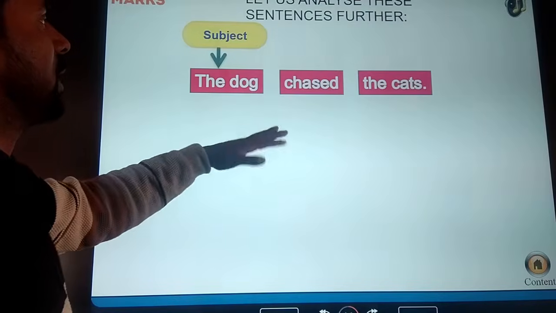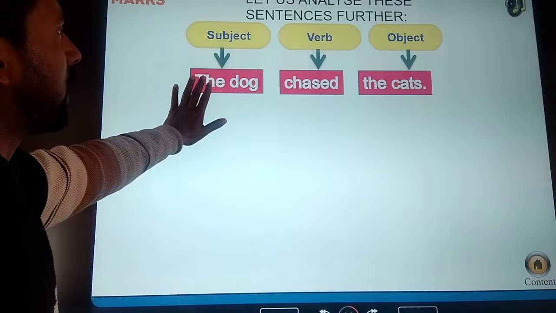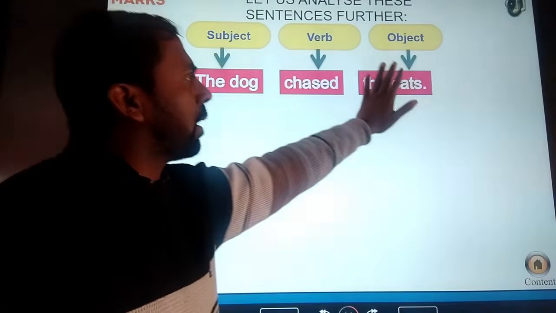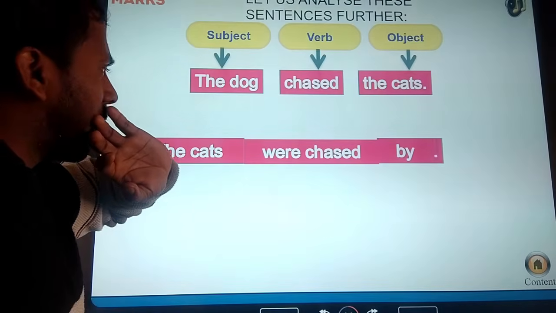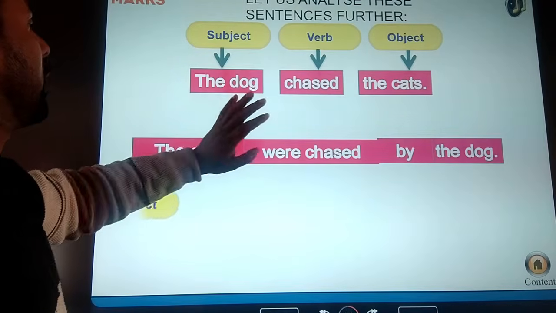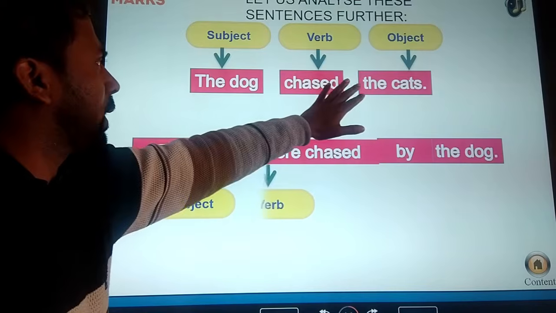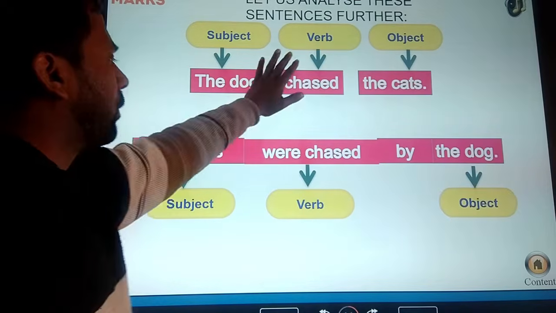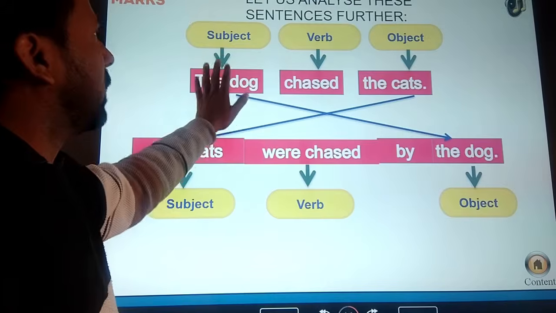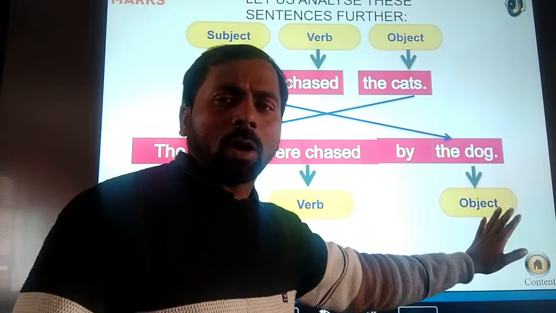The dog chased the cats. It is the subject part, it is the verb part, and it is the object part. When we convert it into the passive form, the object will be the subject, the verb will be used in the third form, and the subject is used as the object.